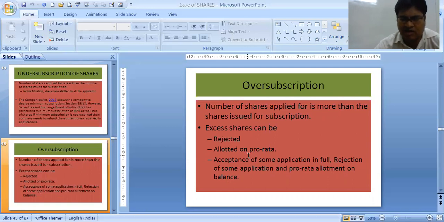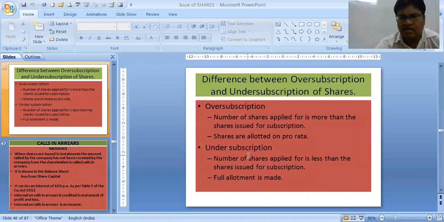That means the excess money we use in share capital, in allotment, in first call, etc. And if still in excess, then we refund it. Sometimes they make categories. Some apply and are allotted shares in full, in the second category some shares are rejected, and in the third category pro rata allotment is done. So all three combinations can also come.